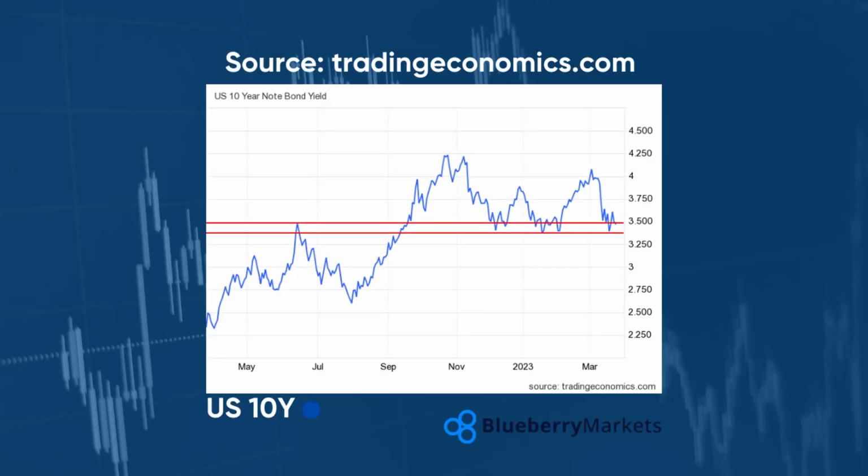Currently, the US 10-year note bond yields are at 3.5%, and looking at the chart, we can see that the last time bonds were at this level, yields moved higher. The 10-year yield is used as a sign of investor sentiment in the economy. When comparing the US 10-year and the US dollar index, the correlation between them is very strong, which could give us some insight into what could happen next for the US dollar index.